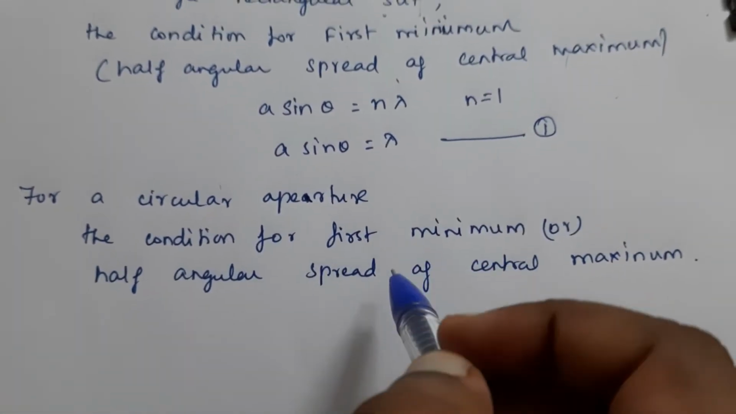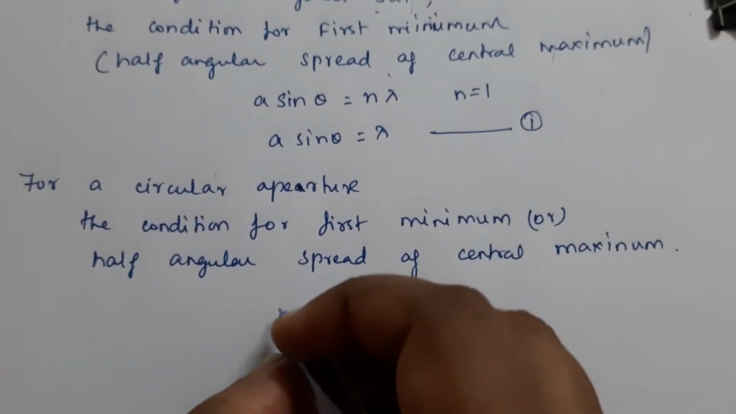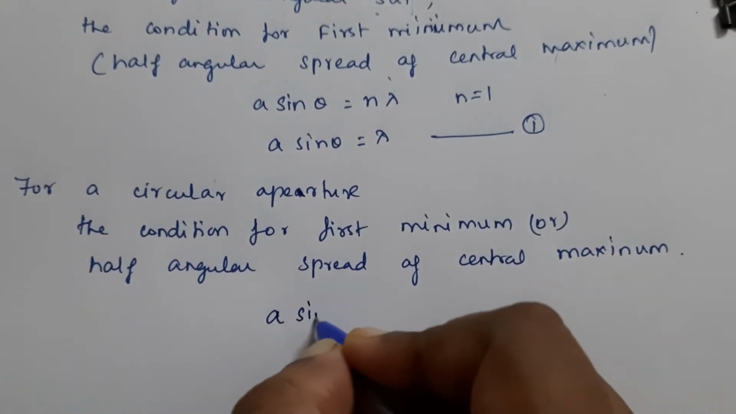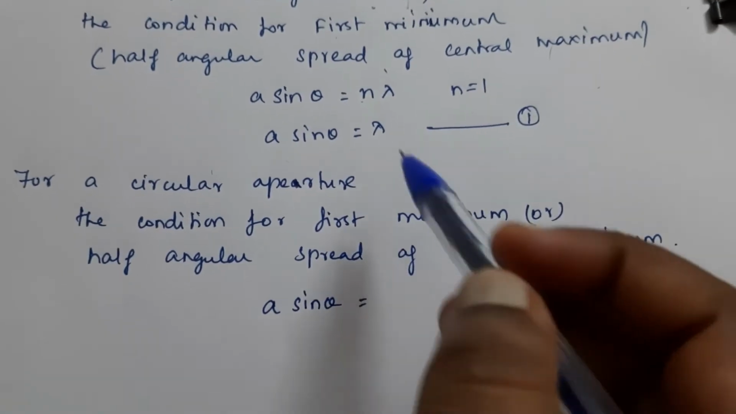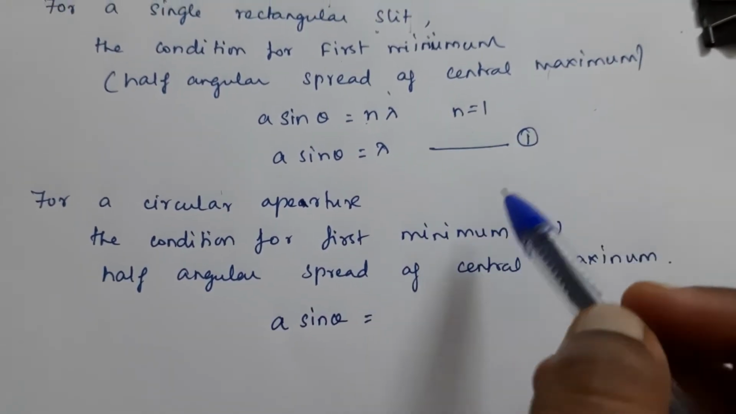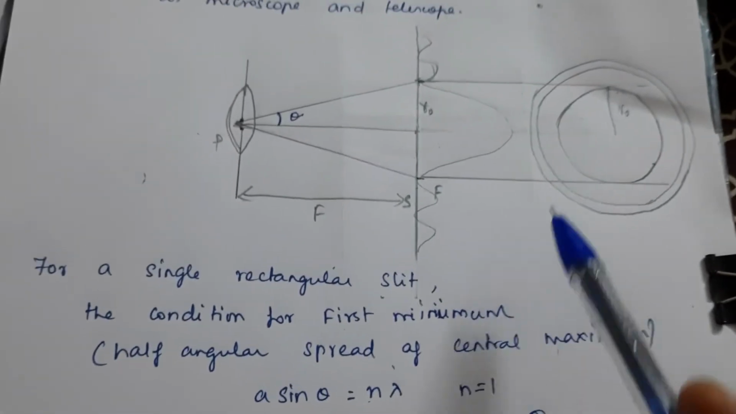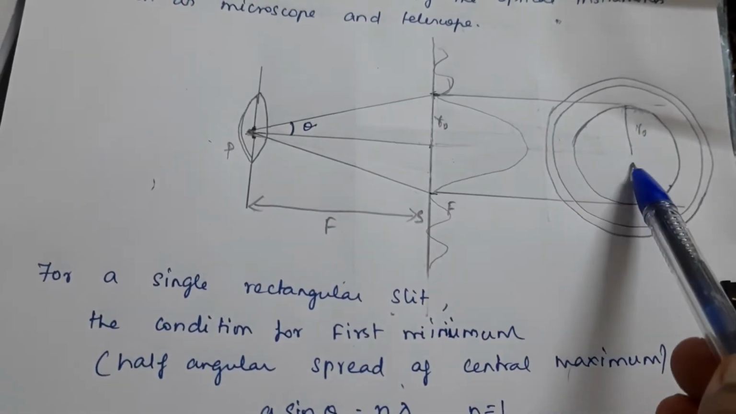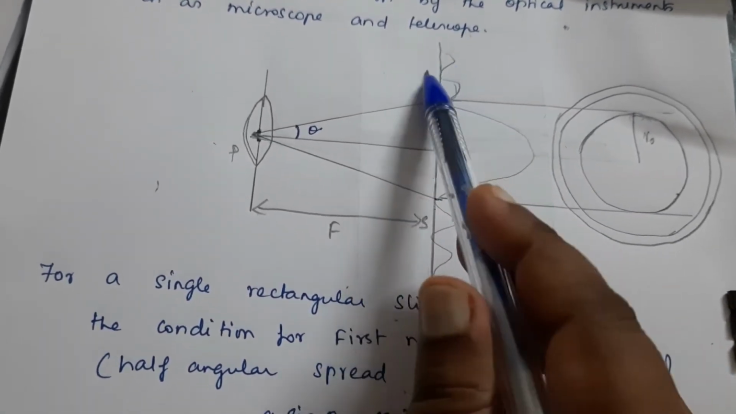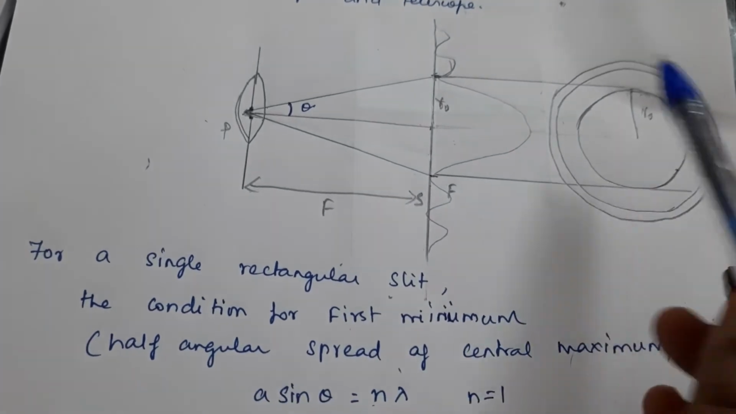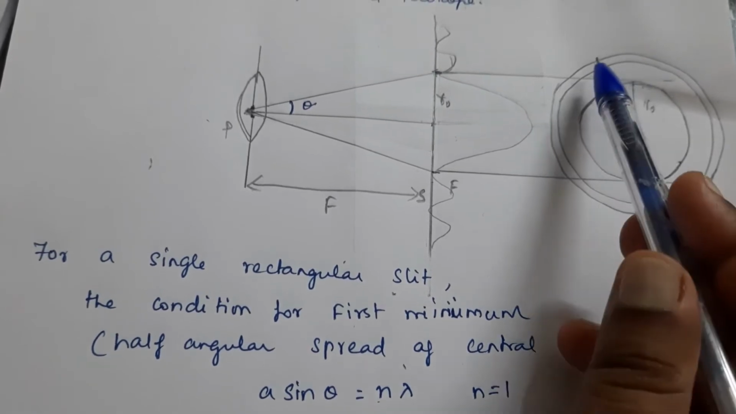Now for the circular aperture, the condition for the first minimum, or half angular spread of the central maximum, is a sin theta equal to n lambda, but here n is not 1. It is in between 1 and 2. We can't say exactly. For a slit you can say first order, second order, but for concentric circles we can't say that, so it is in between 1 and 2.